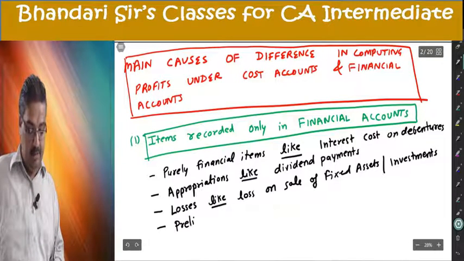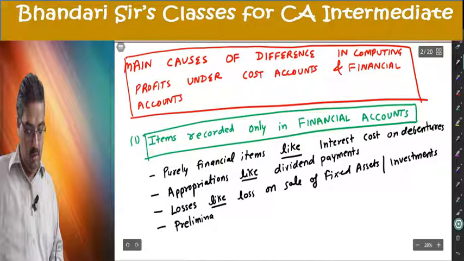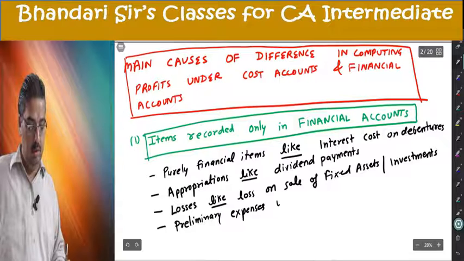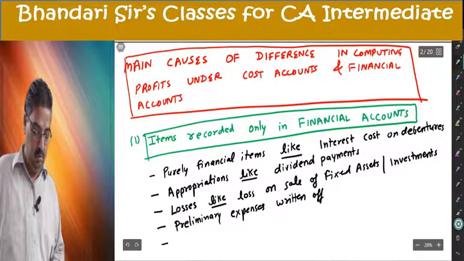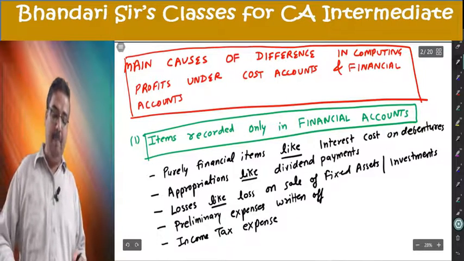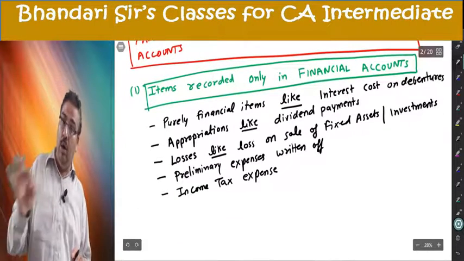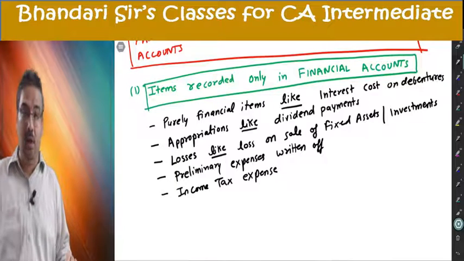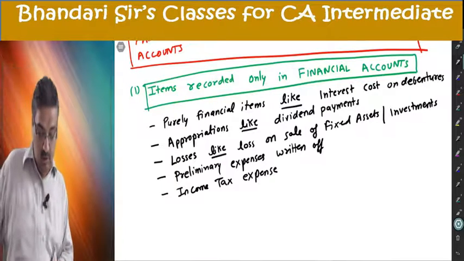Then preliminary expenses written off, income tax expense. These are examples of items which are recorded only in financial accounts and not in cost accounts.